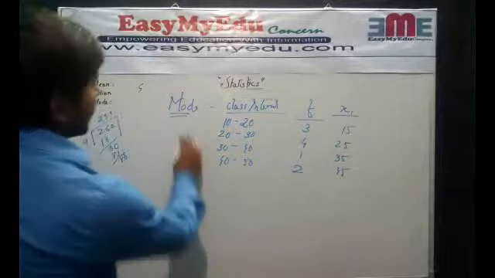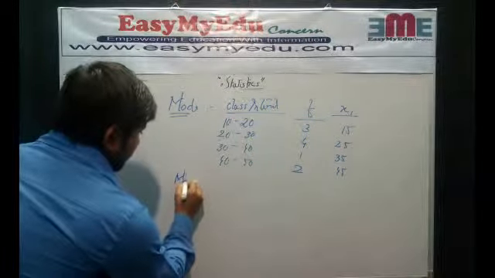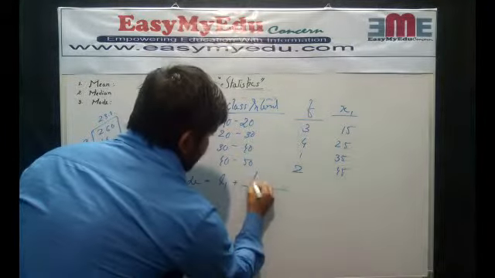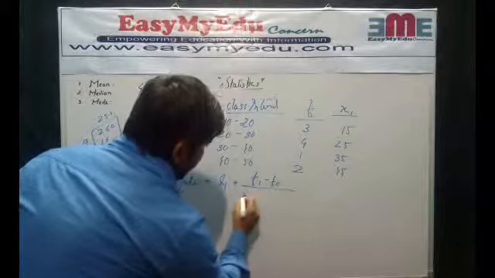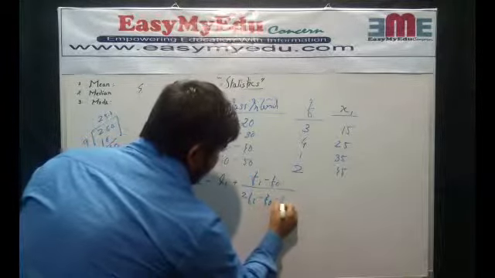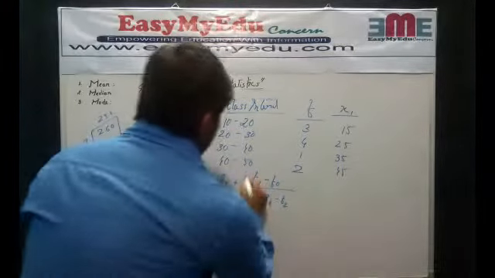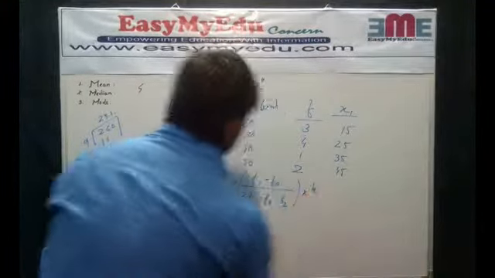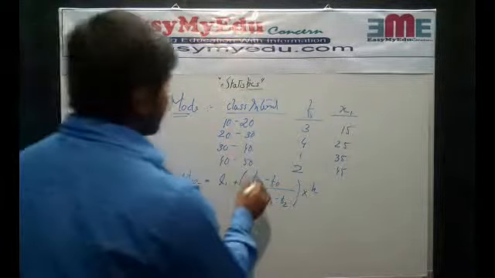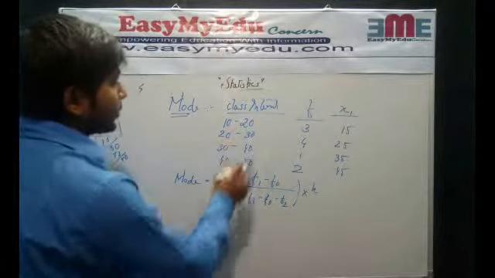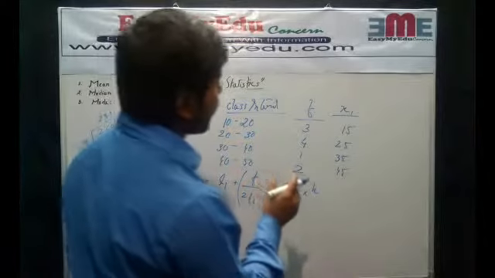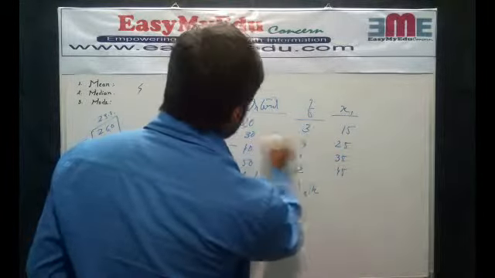We need a formula to find the mode. That is L1 plus (F1 minus F0) divided by (2F1 minus F0 minus F2), which multiplies by height. Here F1 is the frequency of the modal class. Which is the modal class? To find the modal class we look for the highest frequency, which is 4.